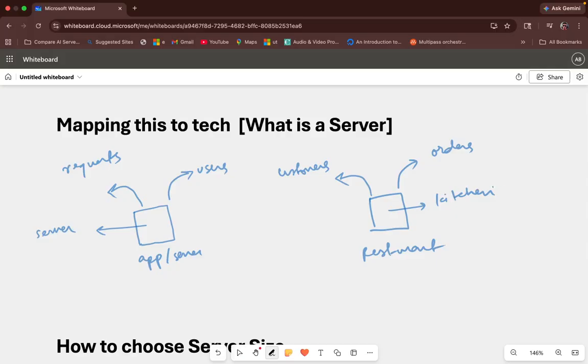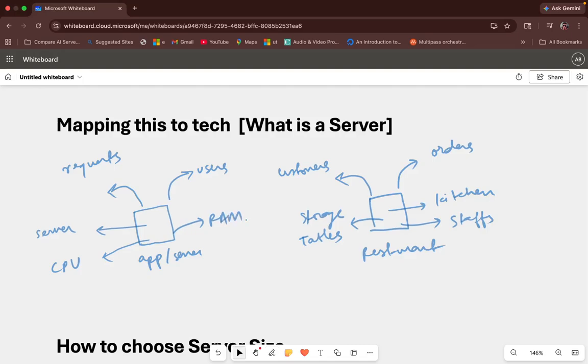Then in your restaurant, you have got staff who manage everything. Inside the server, what do you have as an alternative to staff? You have got the CPU that does all the processing. And one more important thing that you have in a restaurant is your storage, where you're storing your food, and tables where people sit. Just like that, inside the application or server, you have got RAM.